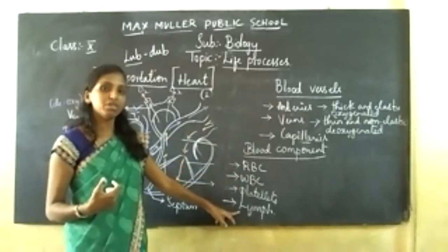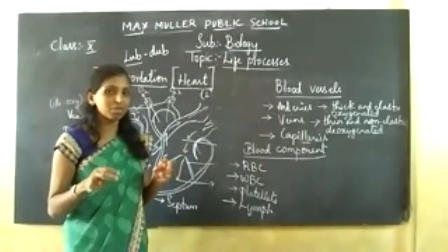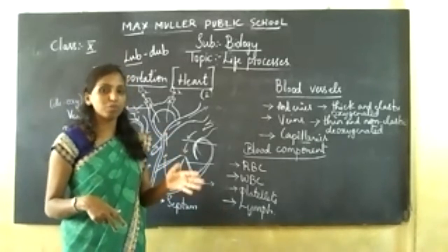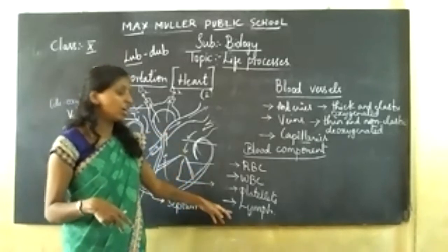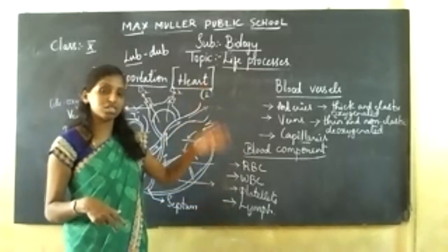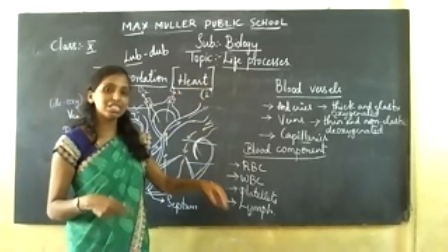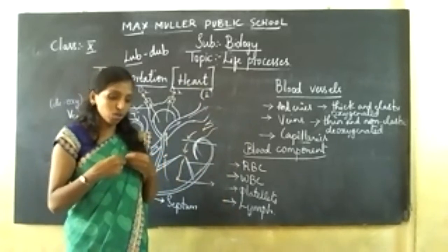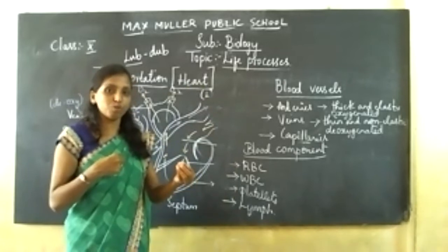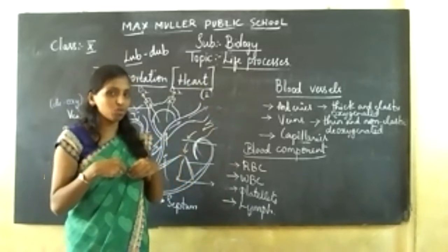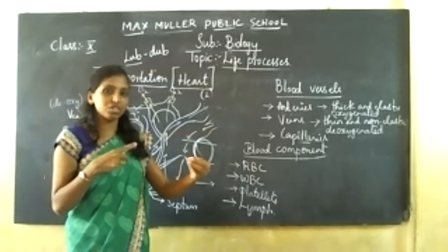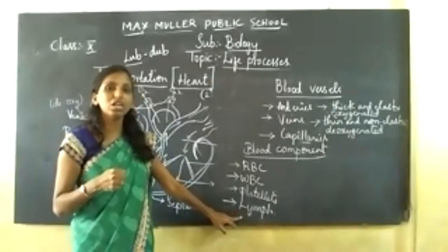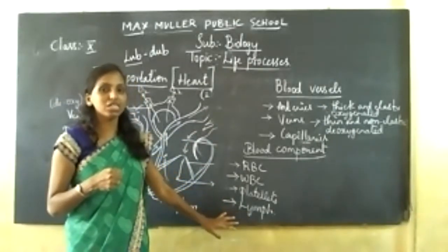And lymph is also a colorless fluid, a matrix, a plasma that is present, which fights against foreign bodies. That doesn't mean it fights against foreigners. It fights against components that are not required by the cell. Whatever is out of the cell is called a foreign body. Inside is what is required by a cell. What is present outside, if it is not required, the cell cannot be allowed to take. That is because of your lymph, which fights against foreign bodies.